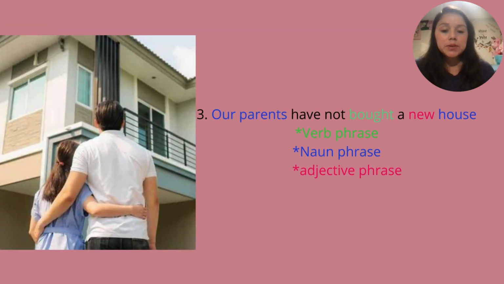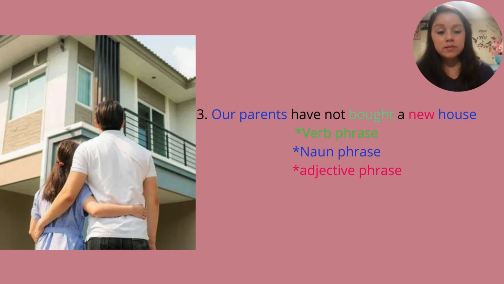Number three says, our parents have not bought a new house. This sentence has a verb phrase, noun phrase, and adjective phrase, and here I need to explain the verb phrase too.